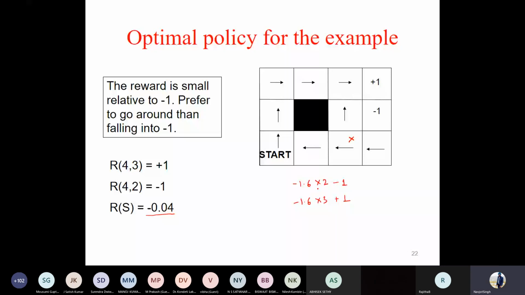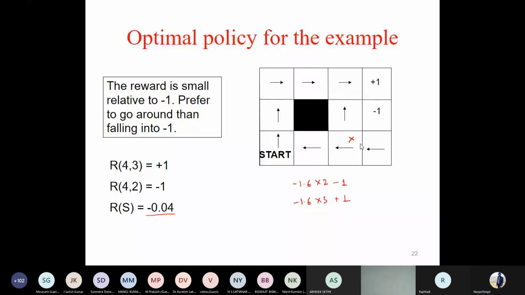The first policy was to reach -1. The second policy was to reach +1. So which is better in this case? In this case, it was better to reach -1, at least for the state x. It means if the reward is a higher negative, obviously, than the dead end, I should complete the game as soon as possible, and I should land in the nearest goal state.